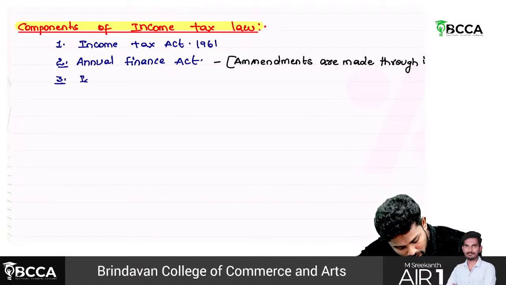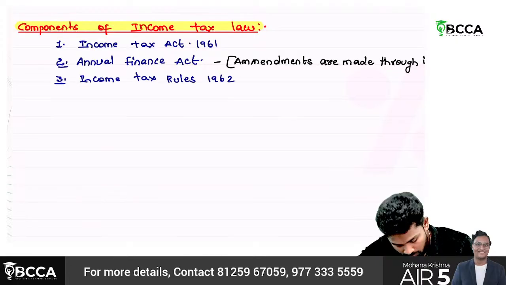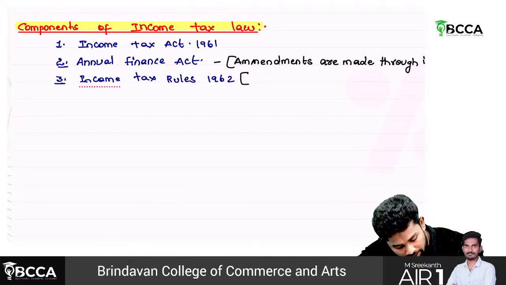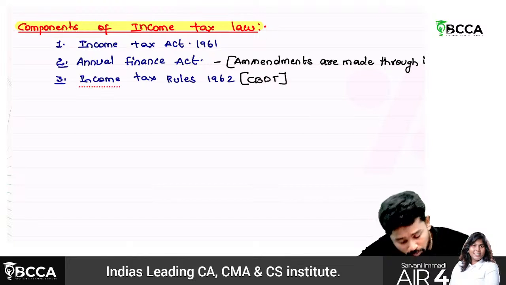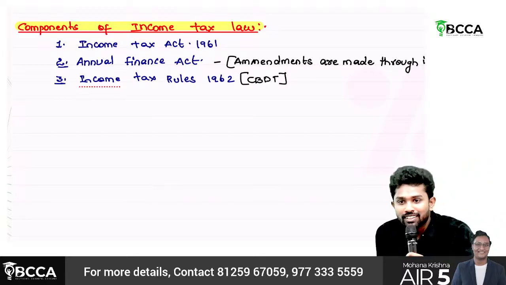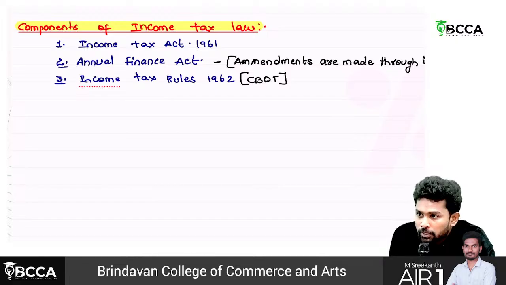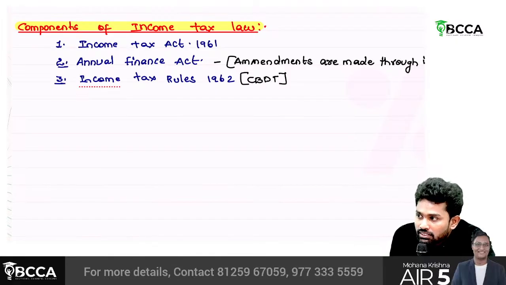Then Income Tax Rules 1962. Who will make rules, sir? Usually CBDT is empowered to make rules. Who is called CBDT? What's the purpose of CBDT? Full form of CBDT, sir? Central Board of Direct Taxes. So the central government is there to implement or to levy income tax. Why is CBDT needed again?